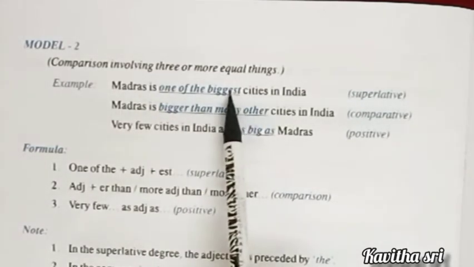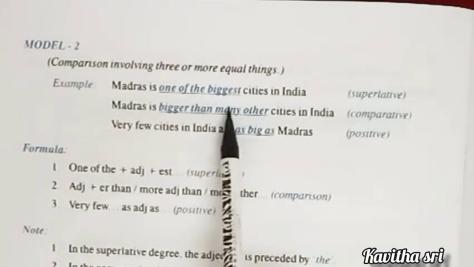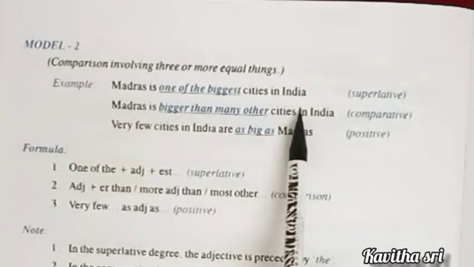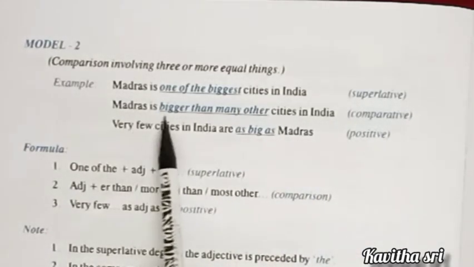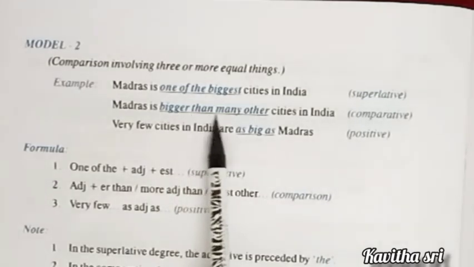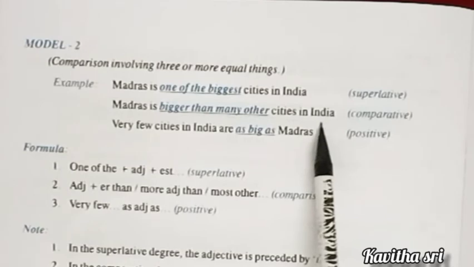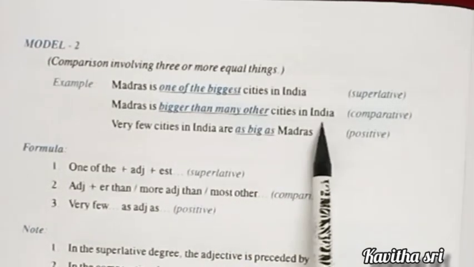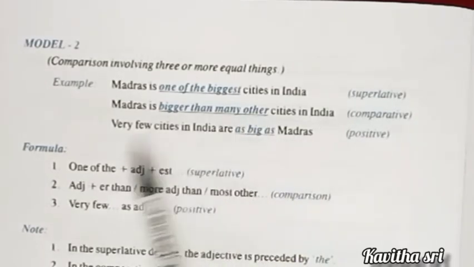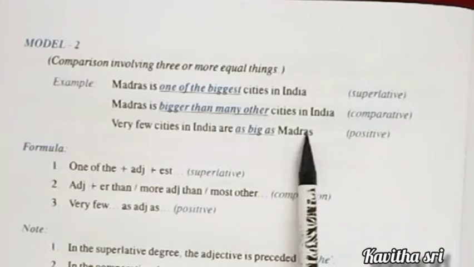So we are adding the plus adjective, one of the biggest cities in India. Whereas in comparative degree, Madras is bigger than many other cities in India. So we are comparing Madras city with India. Okay. Very few cities in India are as big as Madras.